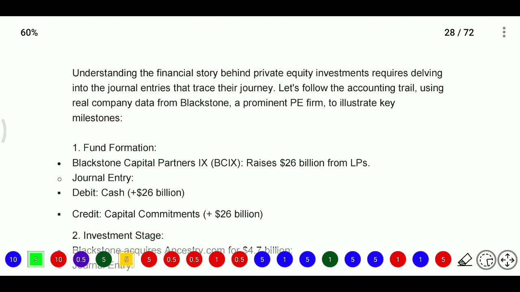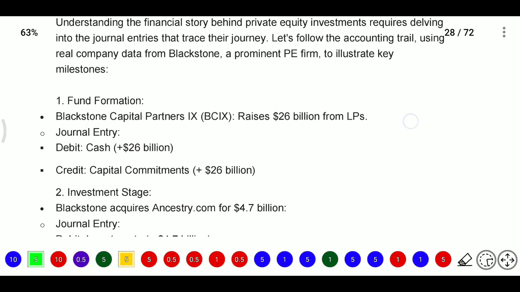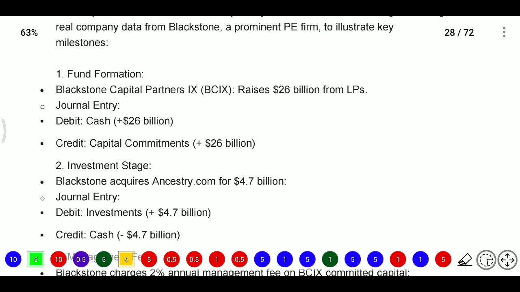Now here we need to understand real company data, where PE firms illustrate the key milestones of the private equity fund life cycle. Firstly, you need to know fund formation. For example, Blackstone Capital Partners raises $26 billion from LPs, limited partners. Now we need to enter that in the books of accounts, so the fund accountant will write the entries for this accounting.